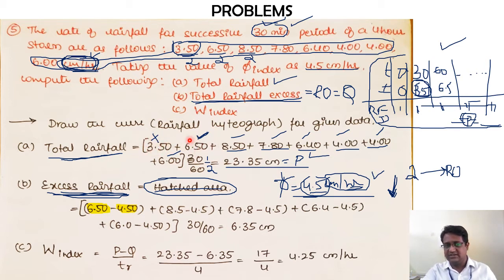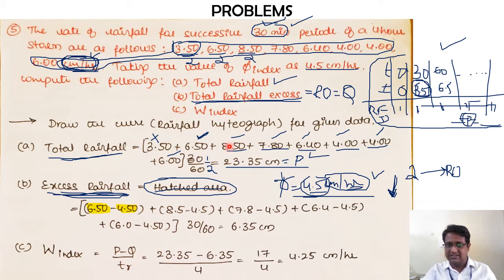In the second 30 minutes, I know runoff has been generated. So how much excess rainfall has there been? 6.5 is the total rainfall between the 30 and 60 minute mark. The amount of infiltration occurring is 4.5 centimeters per hour. So the difference of these two will give me the excess rainfall for 30 minutes to 60 minutes. I hope it is clear for you.